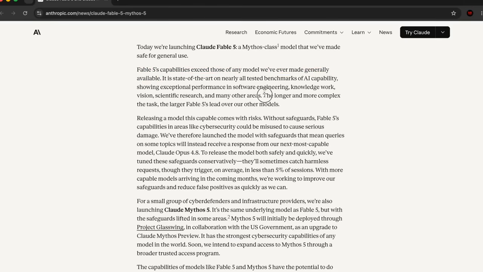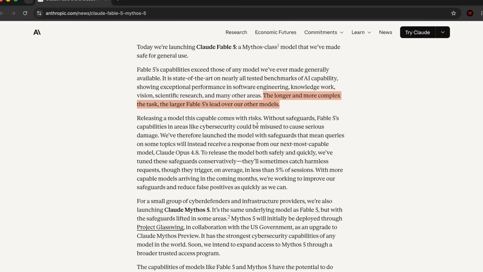And it's saying that the longer and more complex the task, the larger Fable-5's lead over their other models. And this is something we've seen on a much smaller scale with Opus and Sonnet. So you know how a lot of people, when they have big and complex tasks, they give that to Opus and then they leave the easy tasks for Sonnet or Haiku? Well, this is just that, but exponentially increased. So if you have long and complex and difficult tasks, I'd really recommend giving them to super powerful models like Claude Fable-5, and then leaving the iteration and other stuff, the basic stuff, for models like Opus and Sonnet.